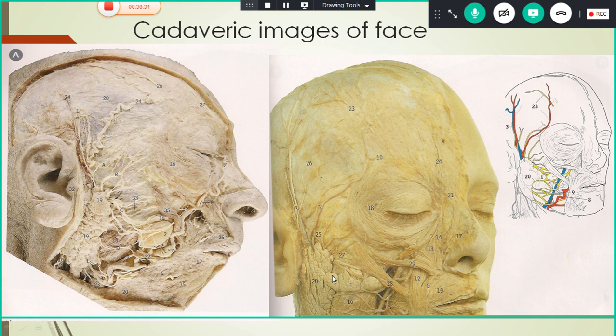You can see the parotid gland, and even the tortuous facial artery in the face here. And other than this, you can see the superficial temporal artery here. So these are the things you are seeing in these pictures.